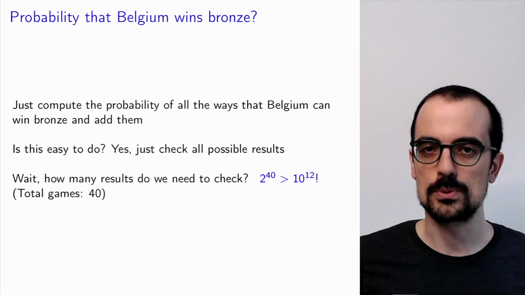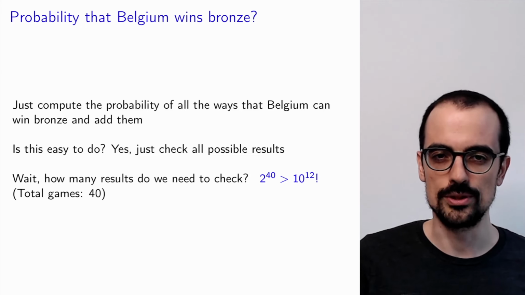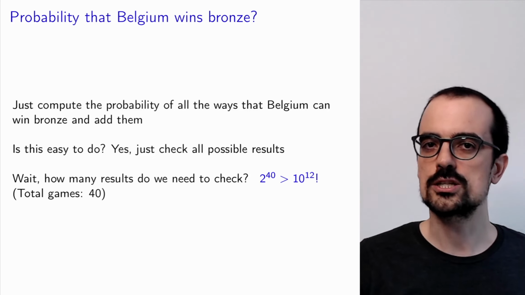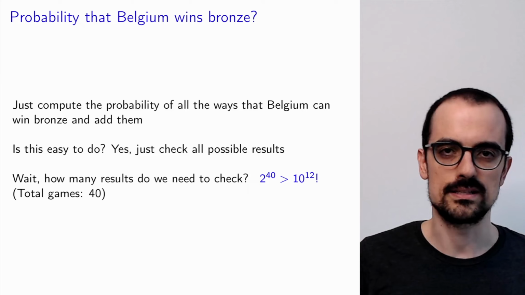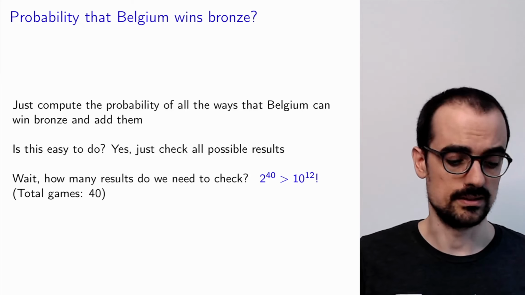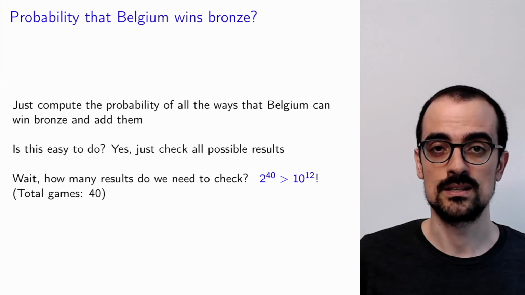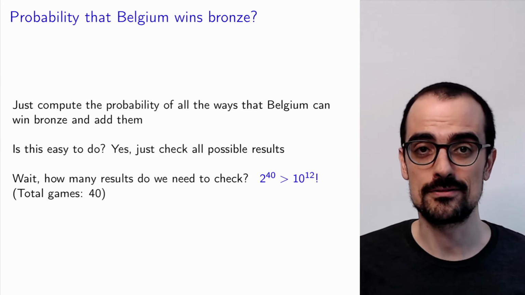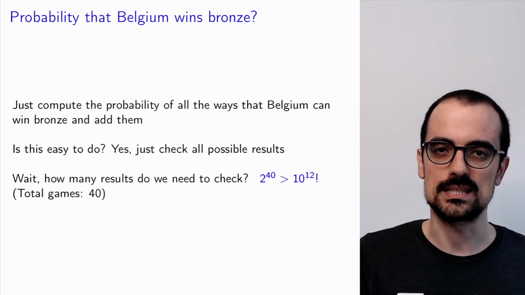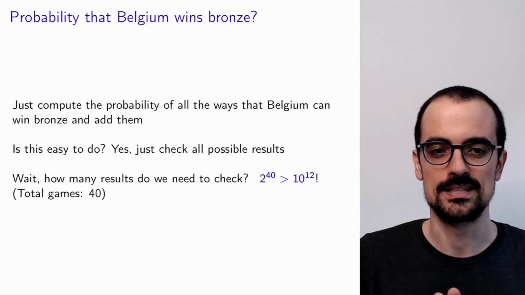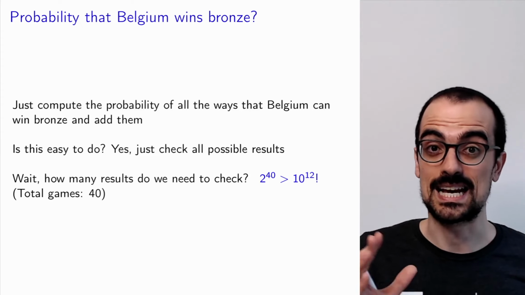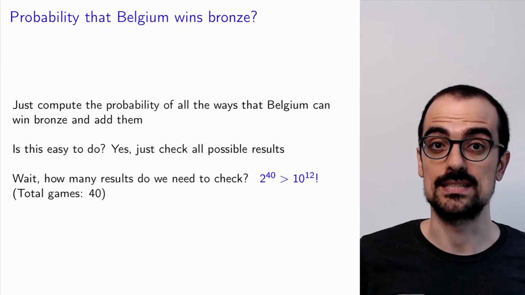With a good computer and some time, you can still actually do this for this tournament because it's a small tournament with just 8 teams. If you go to larger tournaments like Wimbledon or March Madness or the NBA, this becomes intractable very fast. Even though we have all the information, if we had infinite time, we could use the probabilities that we have to compute the probability that we're interested in. And again, this to me was kind of shocking as a student, but it happens all the time in realistic situations.